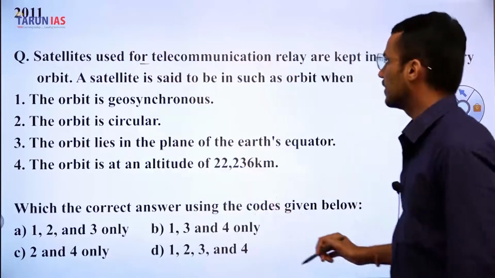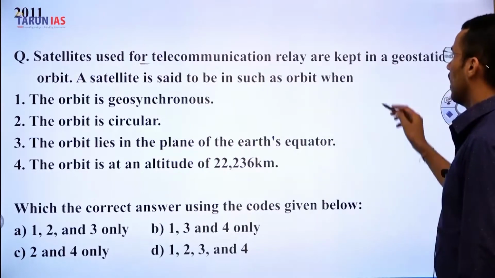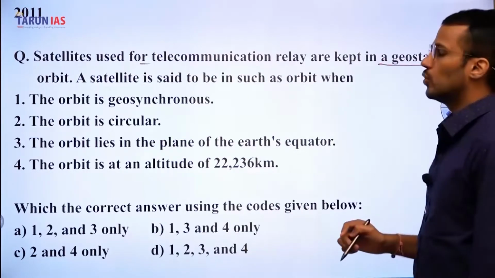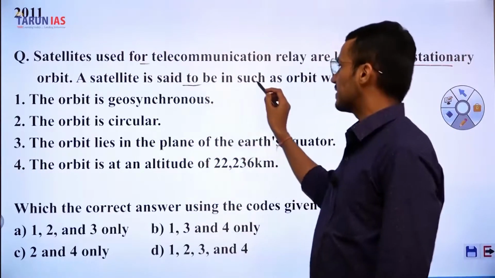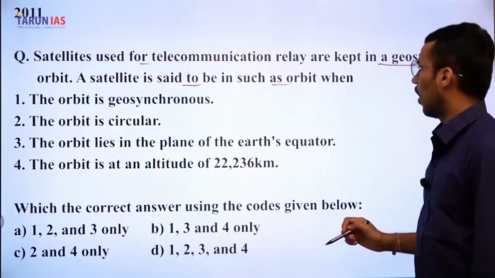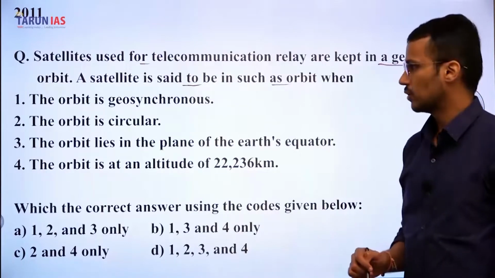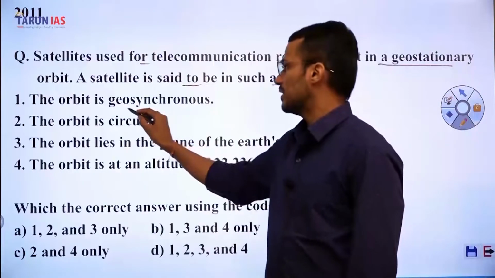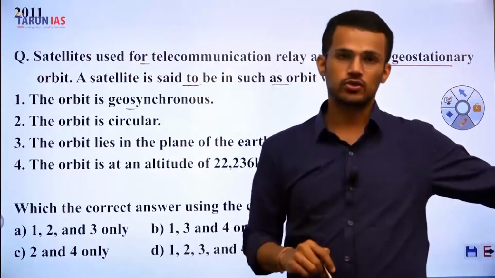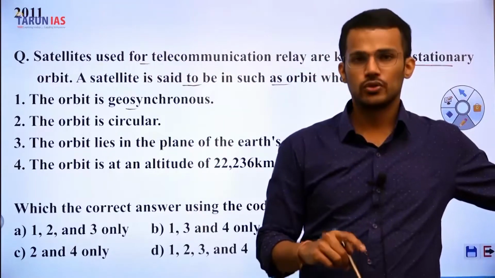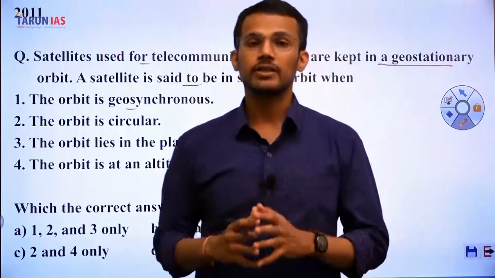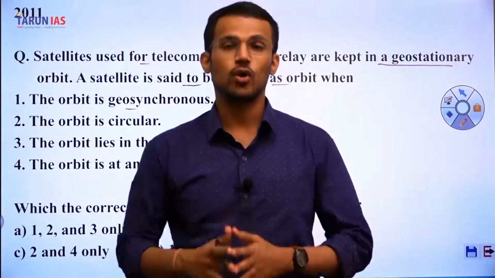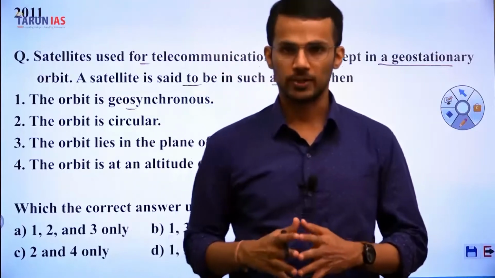Satellites used for telecommunication relay are kept in a geostationary orbit. A satellite is said to be in such orbit when, first, the orbit is geosynchronous orbit. So this is correct because geostationary orbit is a special case of geosynchronous orbit.